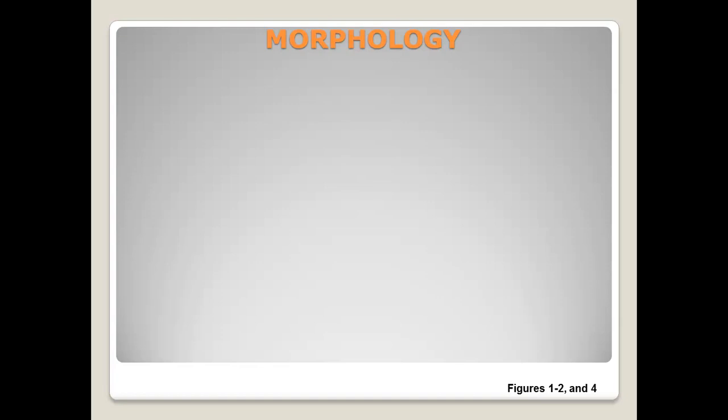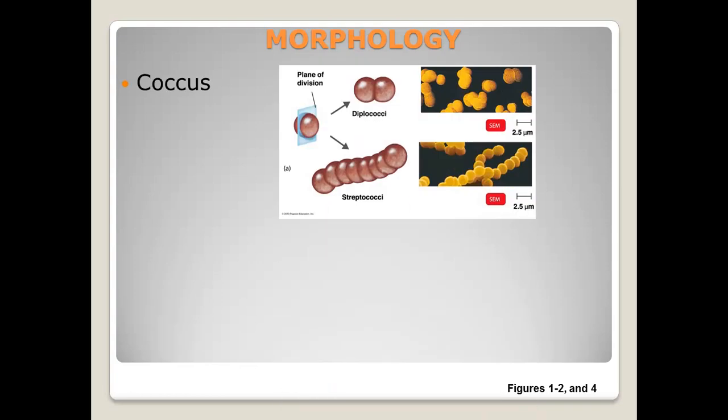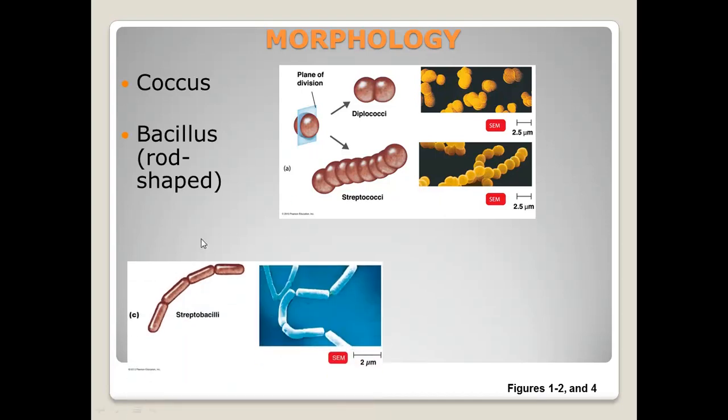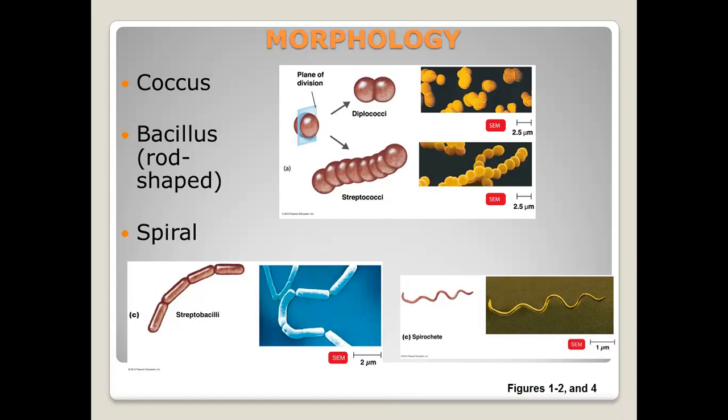Morphology means shape. We already talked about coccus in Chapter 1. What does it mean when we say coccus? If you said spherical or round, you are correct. So here is a picture showing you a cocci cell, how the shapes are circular. Bacillus is rod-shaped. So here you can see you have the nice rod shape. And spiral are curves.